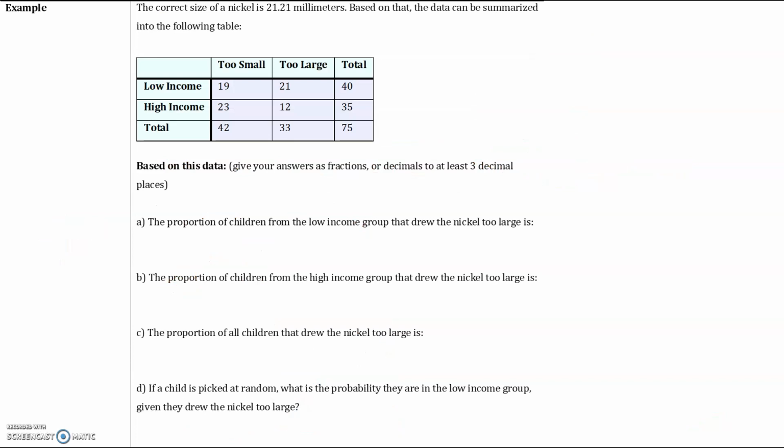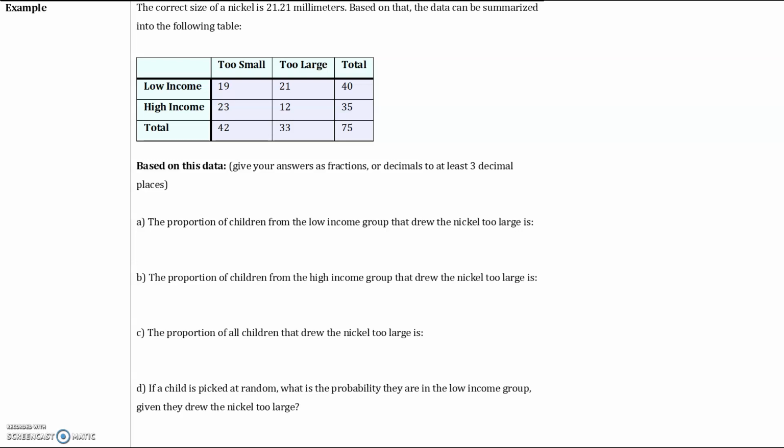Okay, the next example, it says the correct size of a nickel is 21.21 millimeters. Based on that, a bunch of kids were asked to draw a nickel. Now, some kids drew it too small, some kids drew it too large. No one obviously can draw 21.21 millimeters. That's very hard to do. So these kids, they either drew it too small or too large. And then these kids were split up by their income level. So they were classified as low income or high income.